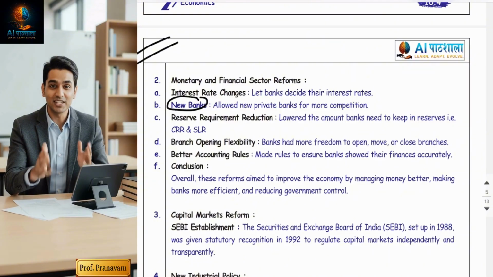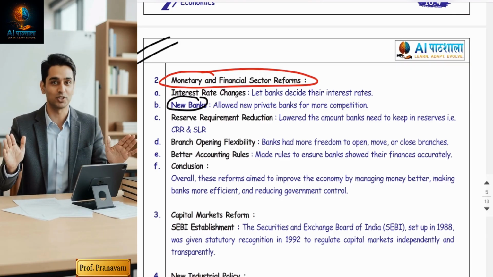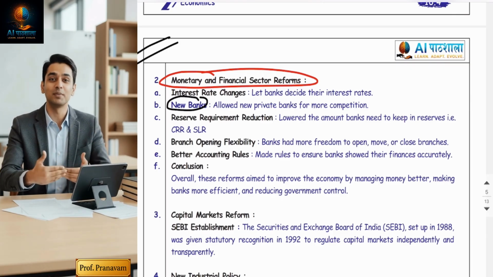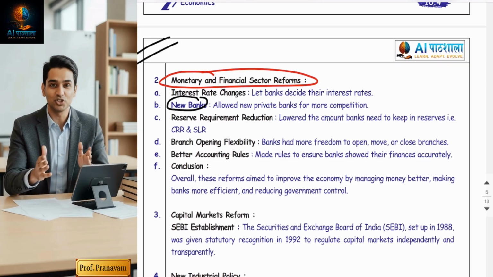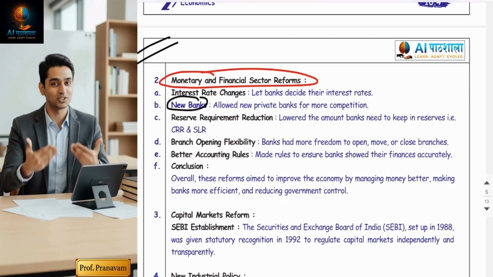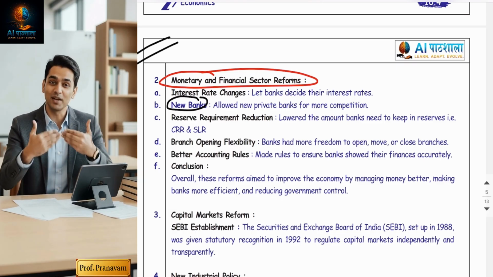The second reform: after the fiscal reform, the government knew the second area where they wanted to become stronger was monetary and financial sector reform. It means the second backbone of the country is the banks and the financial institutions. Reform should come in the banking sector so that banking can grow and develop, and the financial sector should develop in the country.